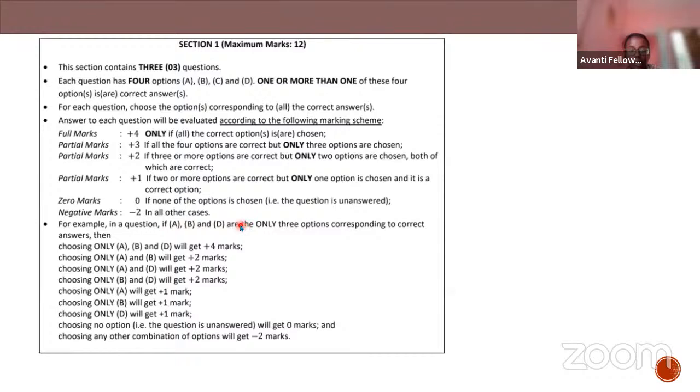Now I have chosen A, B, and C. Be very careful, students, regarding this type where one or more than one option is right. Be careful while choosing the options. If you are choosing only the correct options, you'll be getting at least partial marking. But if you choose an incorrect option, then you'll be getting the negative marking. So be very careful.